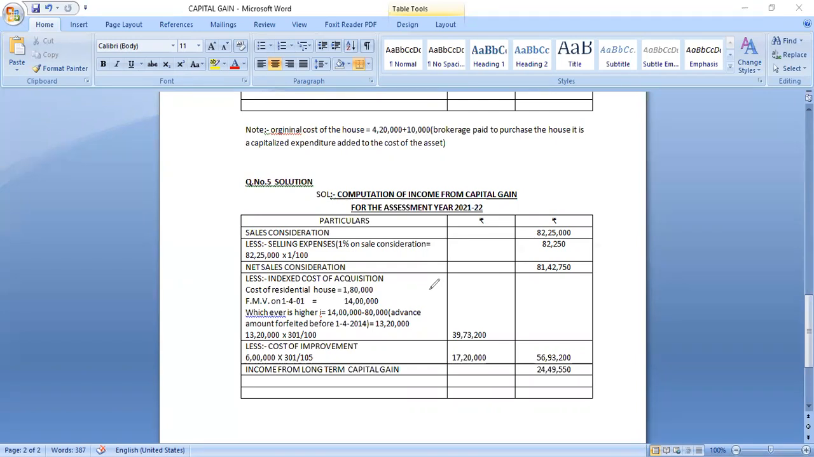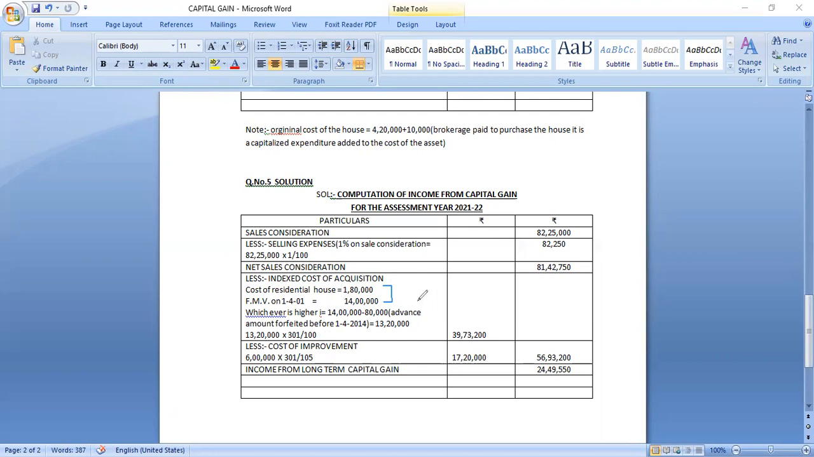Because the house was purchased before 2000, we compare the cost with the fair market value. Cost of house is 1.8 lakhs, fair market value is 14 lakhs, the higher is 14 lakhs, minus 80,000, because 80,000 is the advance forfeited before 1/4/2014. So the actual cost is 13 lakhs 20,000. Now you have to calculate index cost of acquisition. You will get 39 lakhs 73,200.